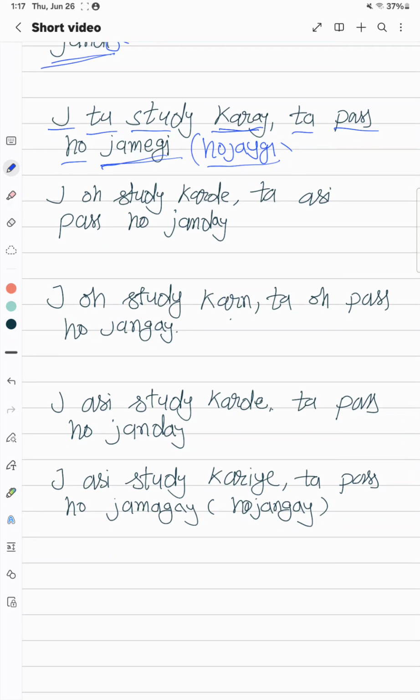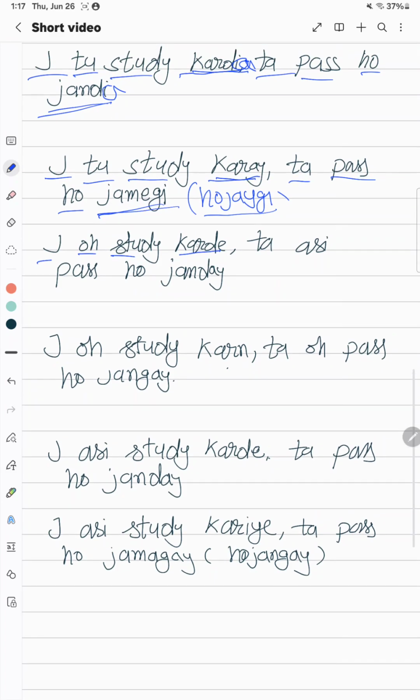Let's say now, as a plural, like if they studied they would have passed, because they didn't study, they couldn't pass. Now we're going to take the example of the plural. We say "je o study karde." If it's a guy we say "karda", with a girl "kardi". O is "they". We say "karde". "Je o study karde ta", not ਅਸੀਂ o. ਜੇ ਉਹ ਸਟੱਡੀ ਕਰਦੇ ਤਾਂ ਉਹ ਪਾਸ ਹੋ ਜਾਂਦੇ. ਕਰਦੇ, ਜਾਂਦੇ. This is how we use it with a plural.